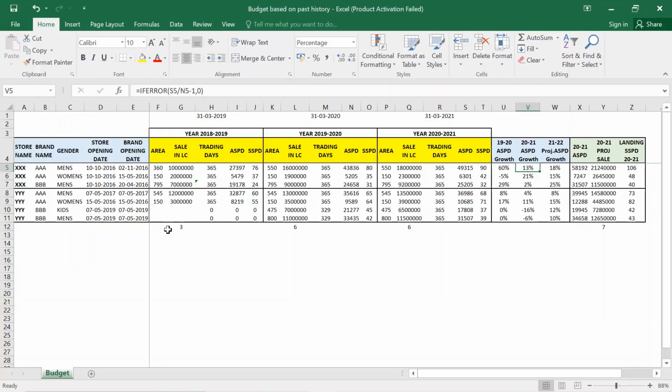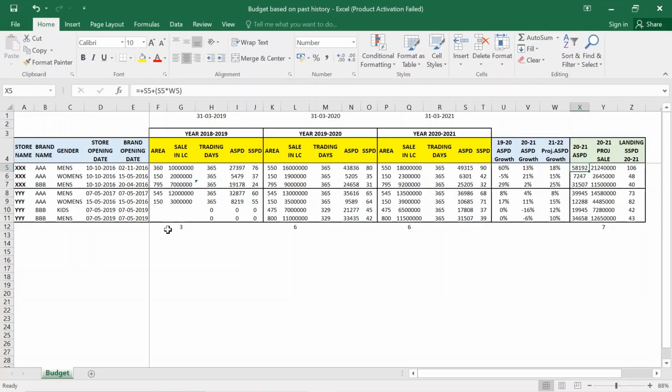Numbers can vary from person to person, depending on what kind of forecasting you are doing. For me, the store has already traded 49,000 average sales per day, so I am planning that this combination will further grow by 18%, because I see the store is upscaling and there is potential. So with 18% growth, the ASPD I am expecting is 58,000.